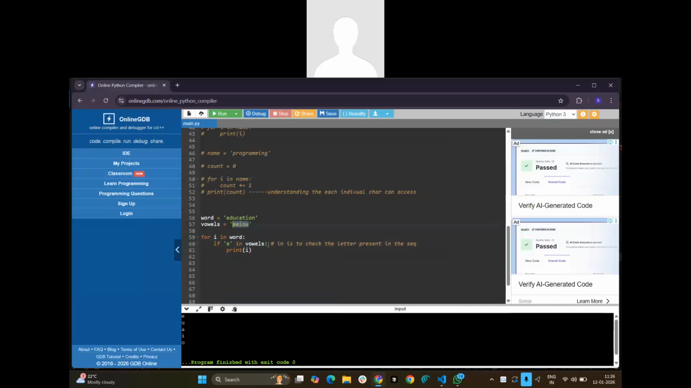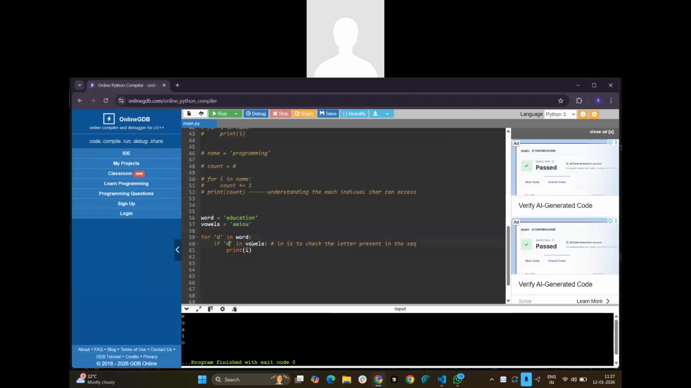Yes. So if it is present, what will the if condition give? True. Only true or false. Then if it is true, where will it go? It will go inside this block, right? And it will print. Then what is the next character in the for loop? D. Now i will become D.